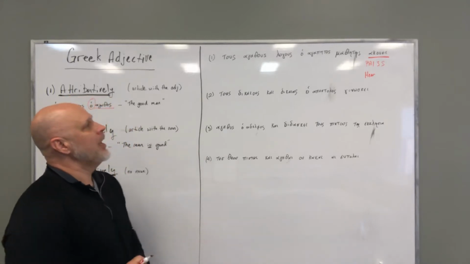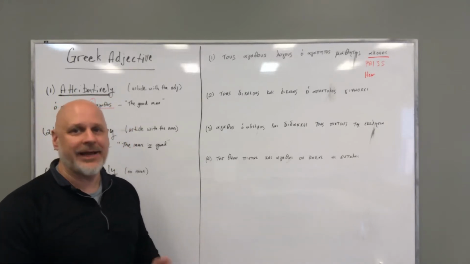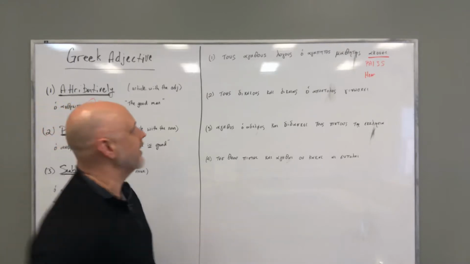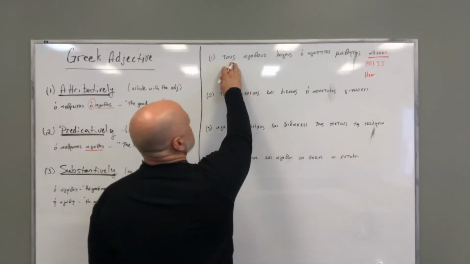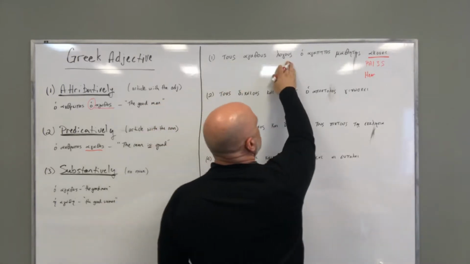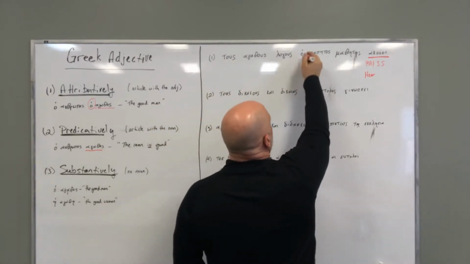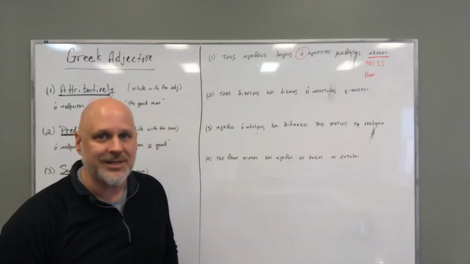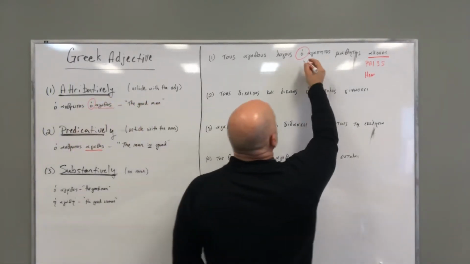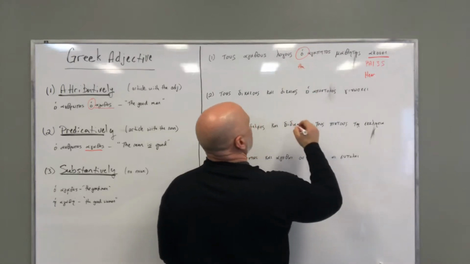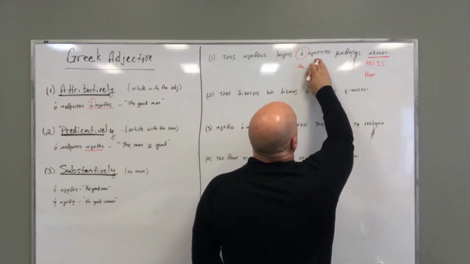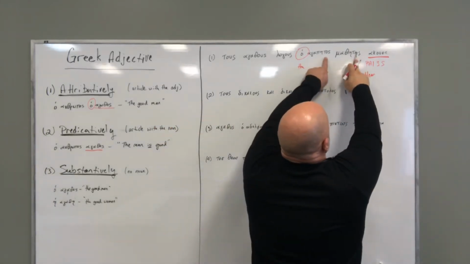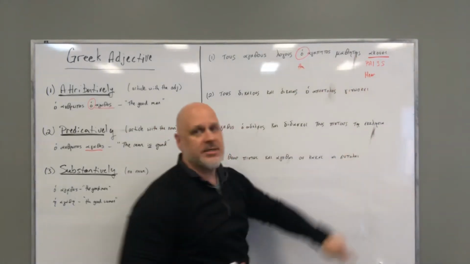All right, now I need to find my subject. Is there an identified subject? So I'm looking for something in the nominative case. Tous is not nominative. Logous is not nominative. Here I have a definite article, which is my nominative, masculine, singular. So I have the definite article the, agapetos, mathetes. I see that these are both nominative case endings.